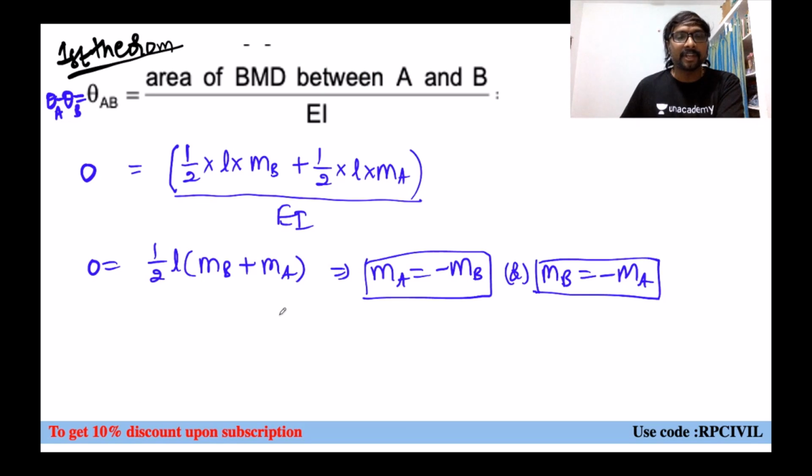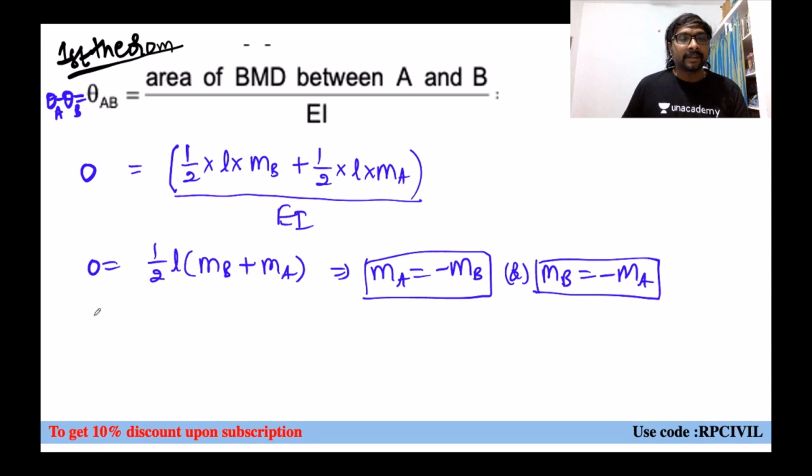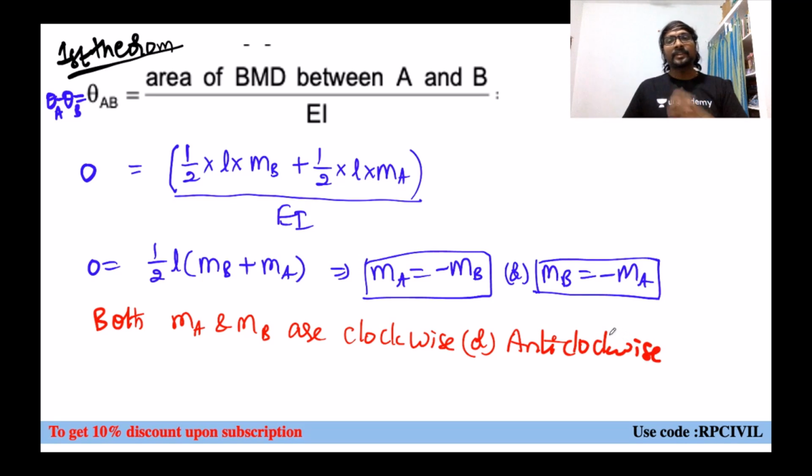What you can observe here: MA and MB are both clockwise or anti-clockwise, we don't know. Both must be of the same side. So this is one relation we have got.